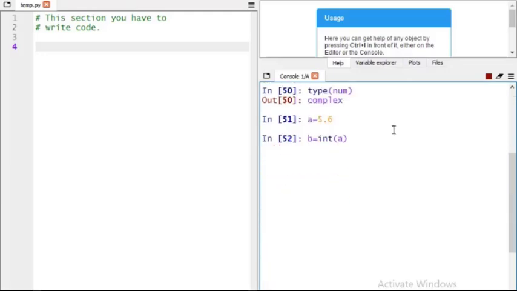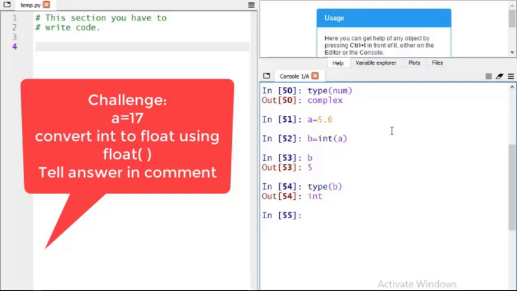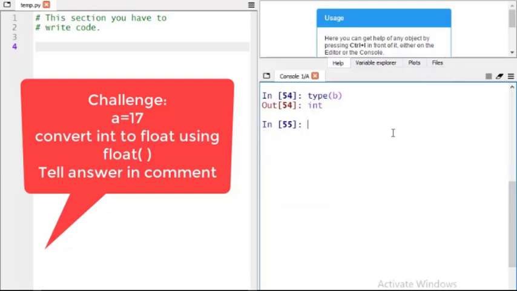You have to use the int function in which you pass variable a. Write type(b). You will get the output int. See, the class changed here. I give you a task: change an int value to float. Use the float function.